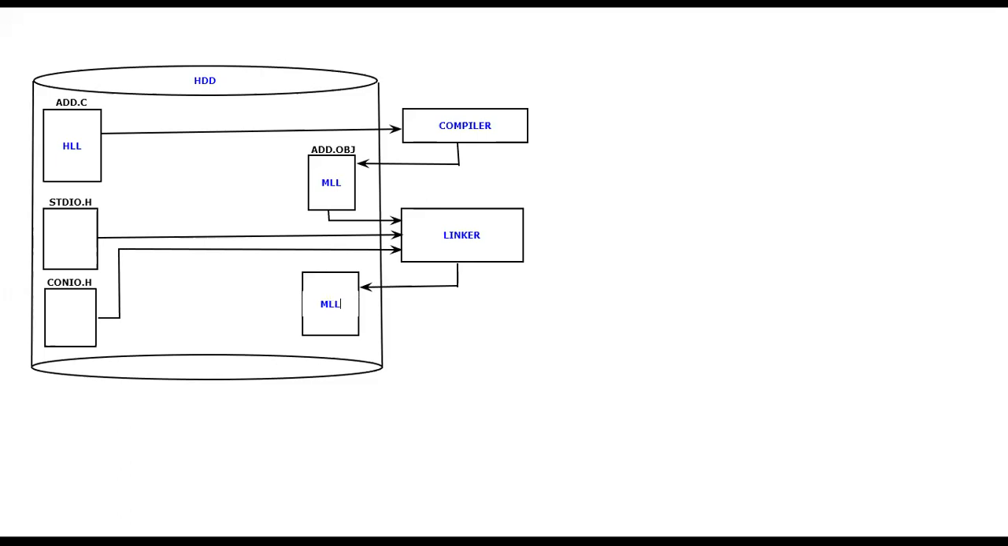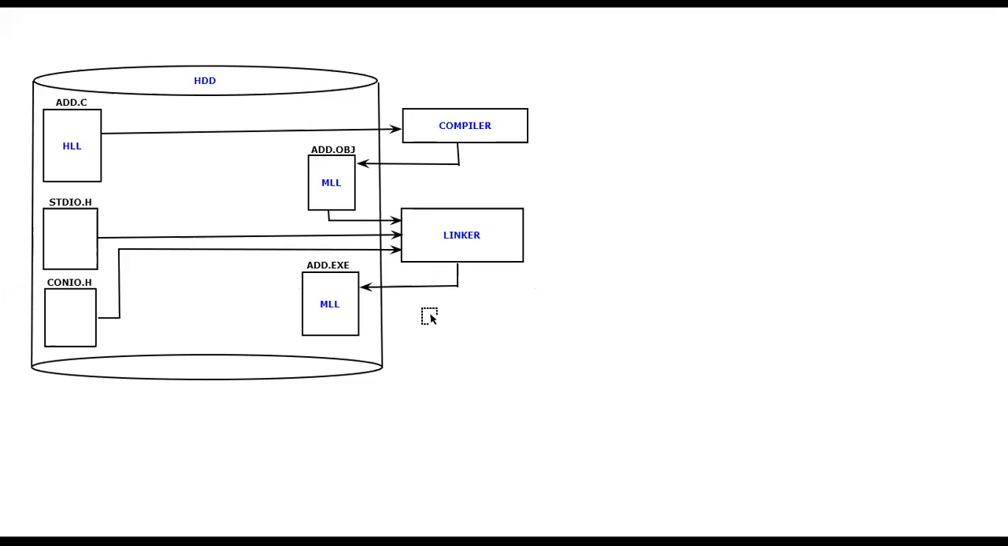Here also it will be present in the machine level language only, there is no doubt about it, but the extension will be something like this. So you can execute this file now. That's why this is add.exe, the executable file. Once you get the executable file, you cannot directly give it to the RAM. You have to load it.